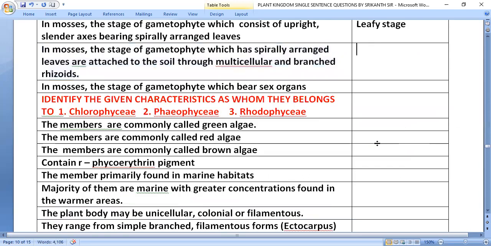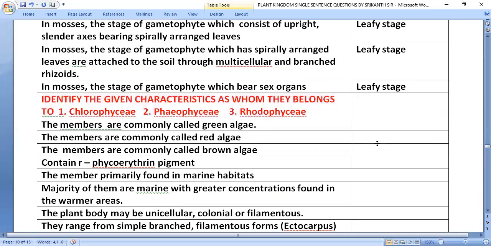The stage which has spirally arranged leaves attached to the soil through multicellular and branched rhizoids is the leafy stage. The stage which bears sex organs is the leafy stage.